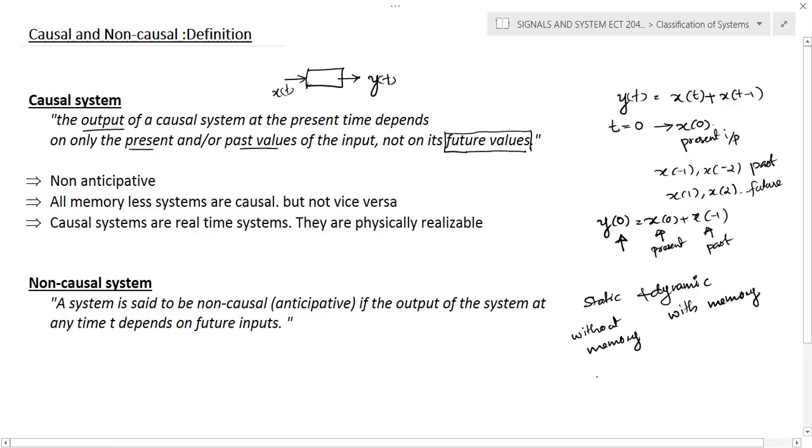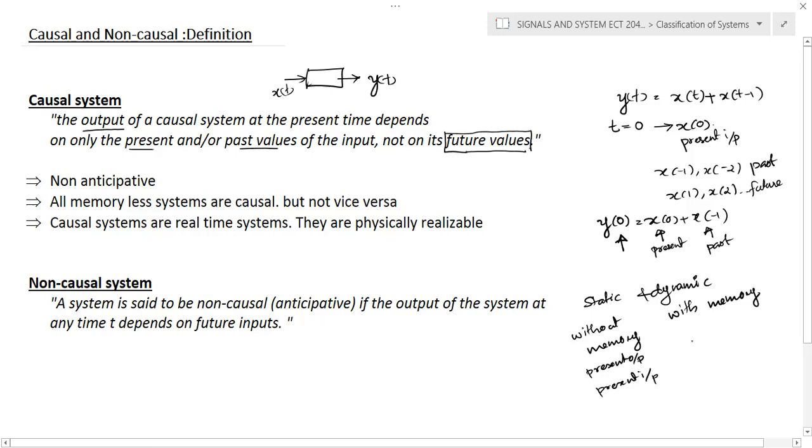A system is static means the present output depends only on the present input, not on future or past values.